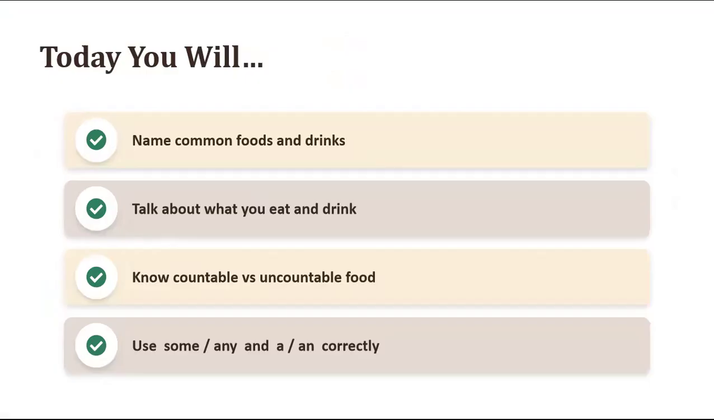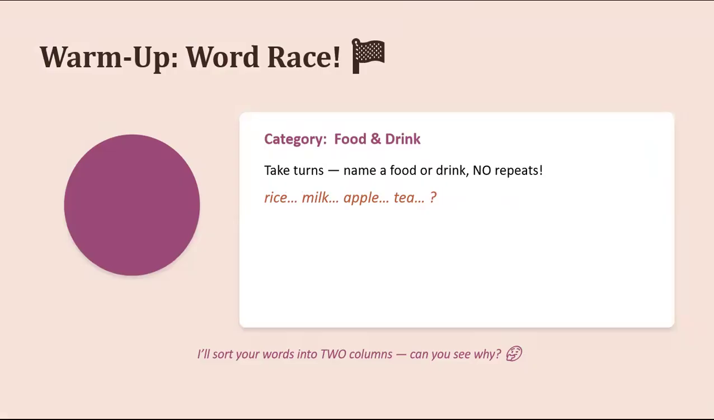Okay, so today you will learn to name common foods and drinks in English. You will talk about what you eat and drink, and you will know about countable and uncountable food, and use some, any, and a or an correctly. So today you will learn all these things.